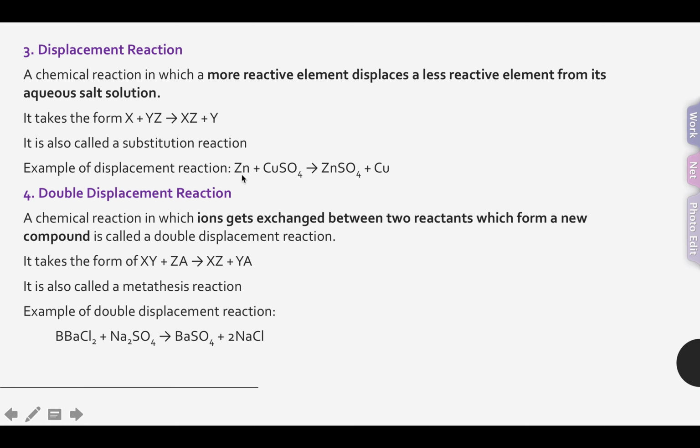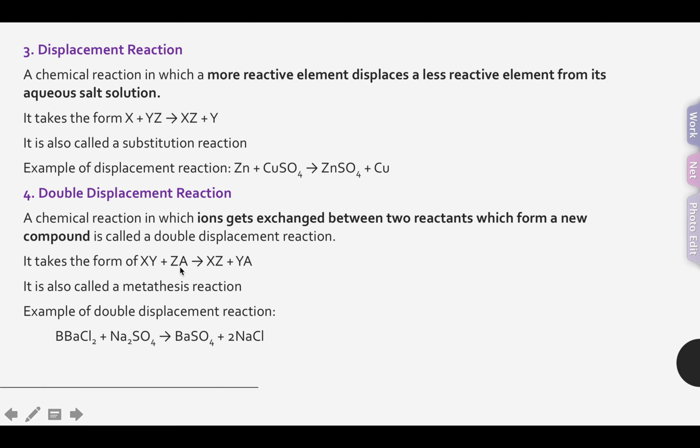An example of displacement reaction is Zn plus CuSO4 turns out to be ZnSO4 plus Cu. So the Zn took the Cu's place. Then we have the double displacement reaction, a chemical reaction in which ions get exchanged between two reactants to form new compounds.